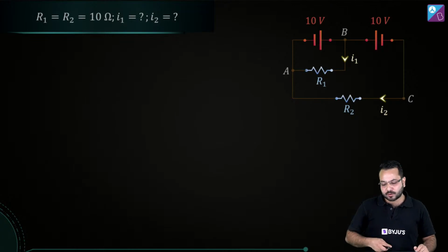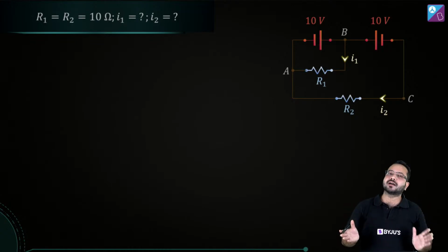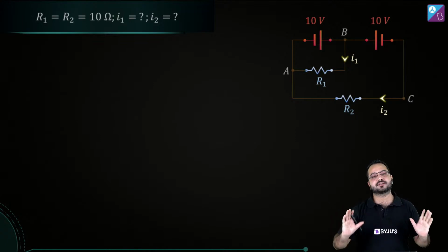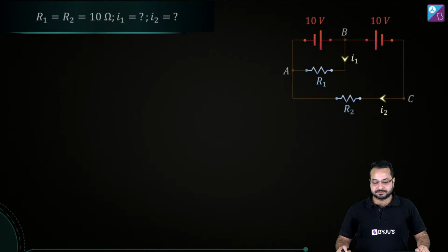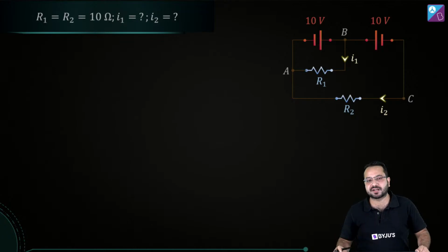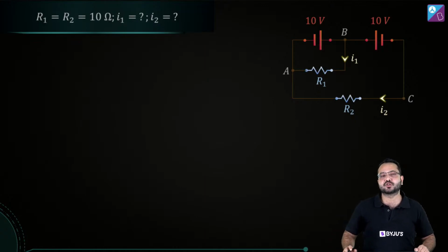Obviously we don't have enough resistors for a Wheatstone bridge. We don't find any symmetry over here. So what we understand from here is that we cannot apply any of the other methods. So our last resort is to solve it using KCL and KVL. Are you convinced? Perfect. Because this is a very simple question, we could have used combination of cells, but the circuit is so simple that if you apply KCL and KVL, it is going to be much faster. In more complicated circuits, combination of cells is going to be very handy.